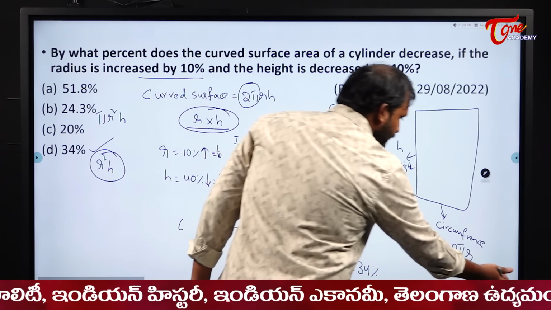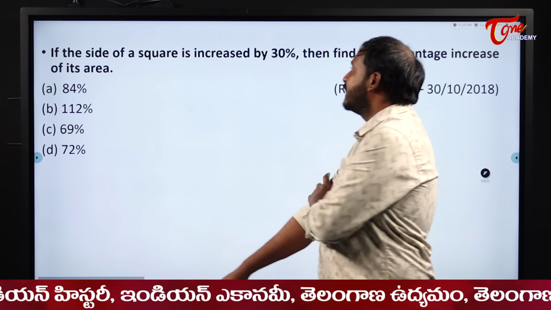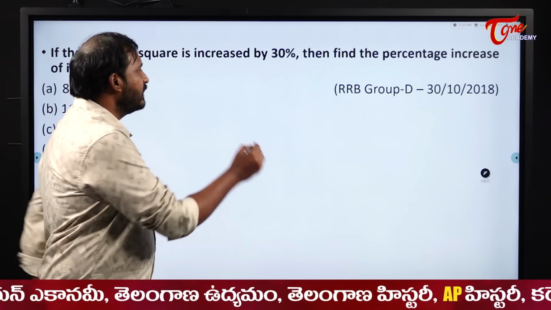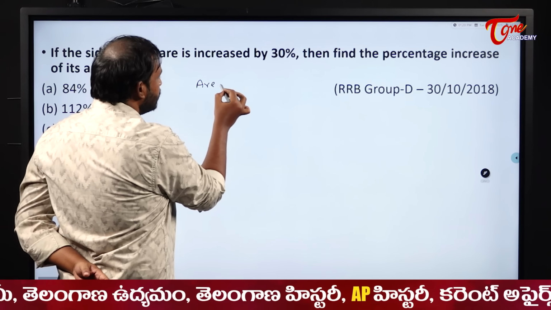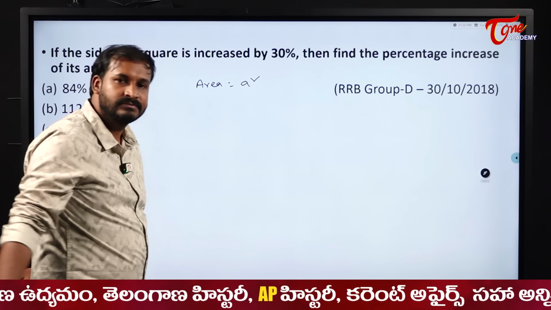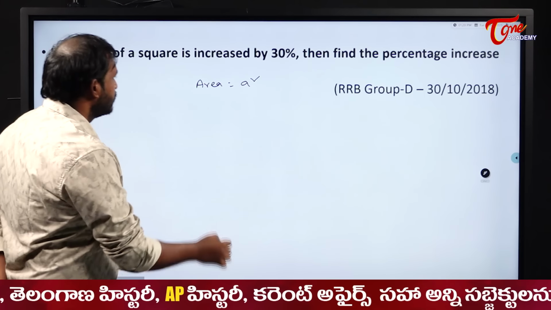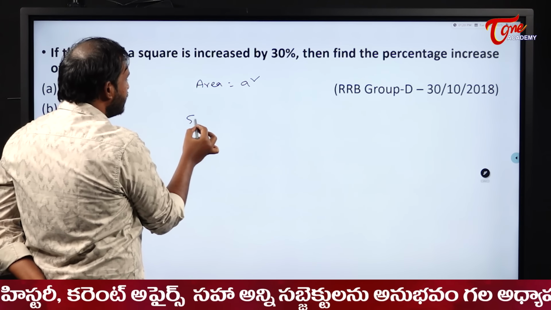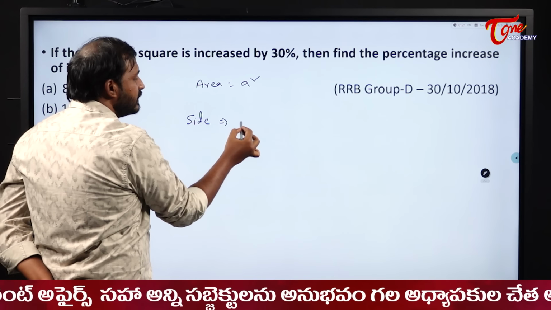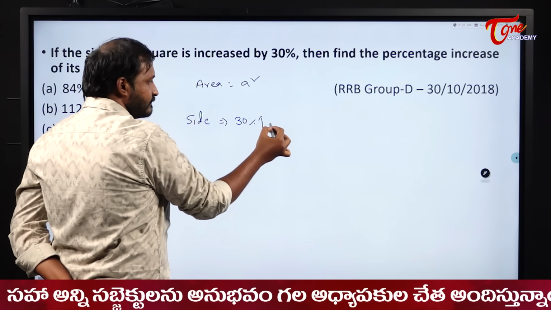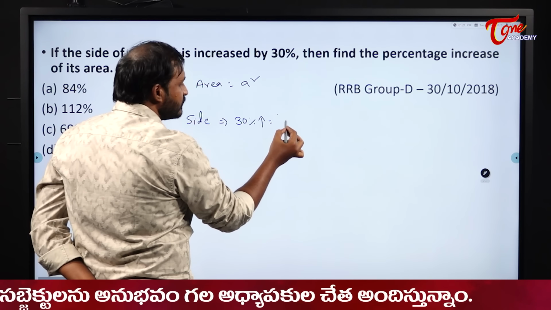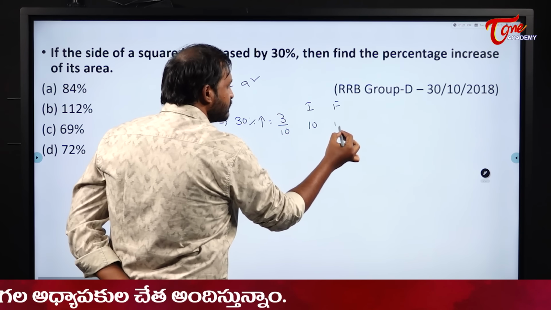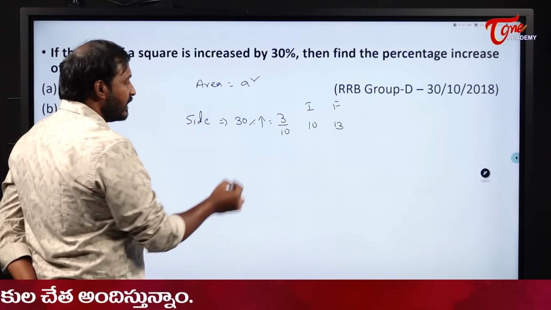Okay, next one. The side of a square is increased by 30%, then find the percentage increase in its area. Formula of area of a square is what? Area is what? A square, right? A is nothing but side here, or else side square. So side is increased by how much? 30% increase. 30% means what, students? 3 by 10. So initial, final. Initial it is 10 parts, final it becomes what? 13 parts.